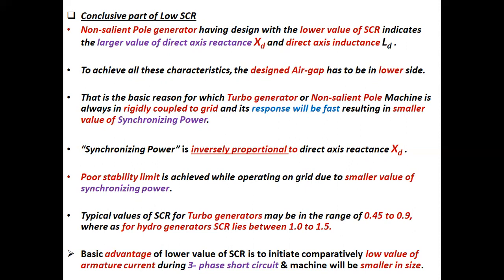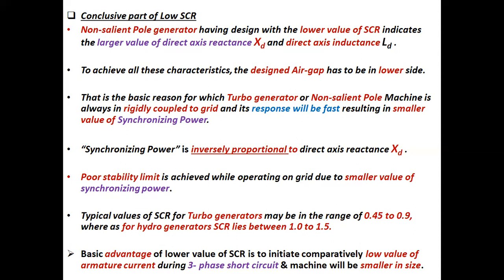That is the basic reason for which turbo generator or non-salient pole machine is always rigidly coupled to grid, and its response will be fast, resulting in smaller value of synchronizing power. Synchronizing power is inversely proportional to direct axis reactance XD. So, poor stability limit is achieved while operating on grid due to smaller value of synchronizing power.